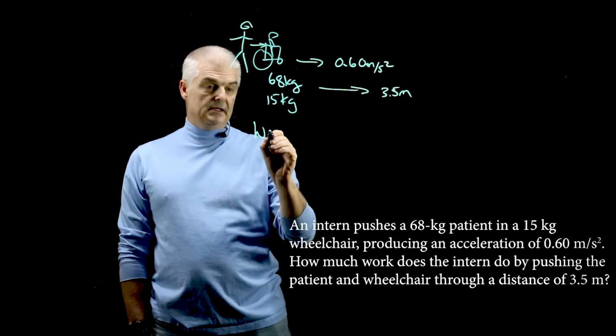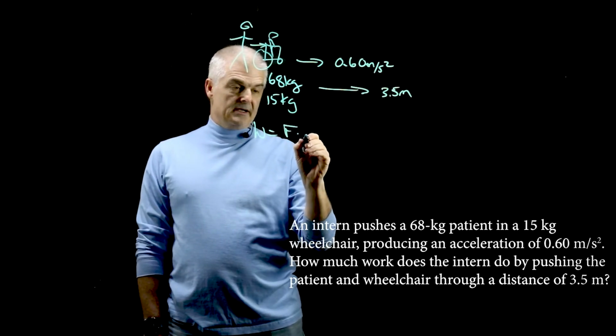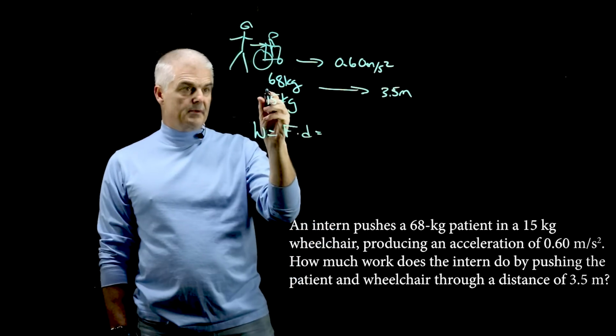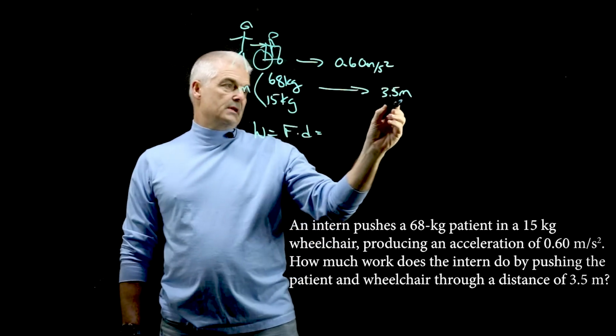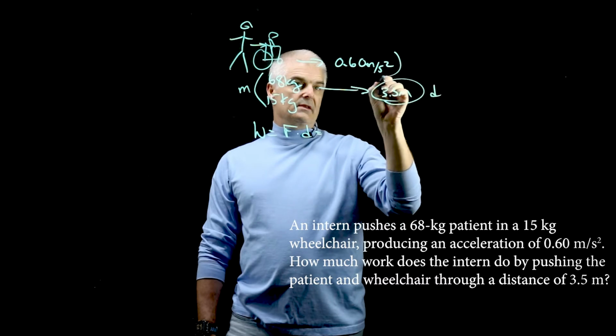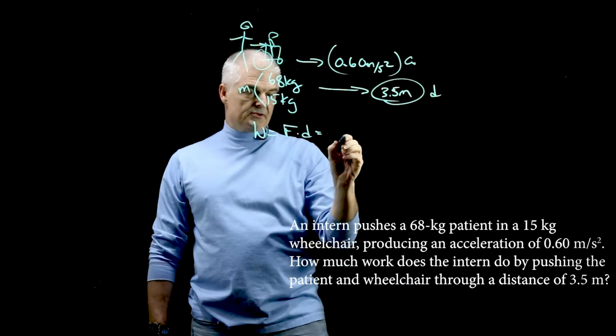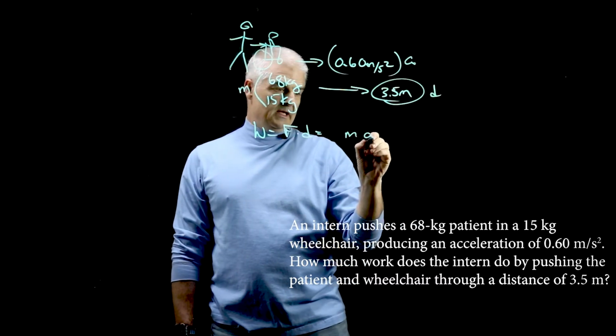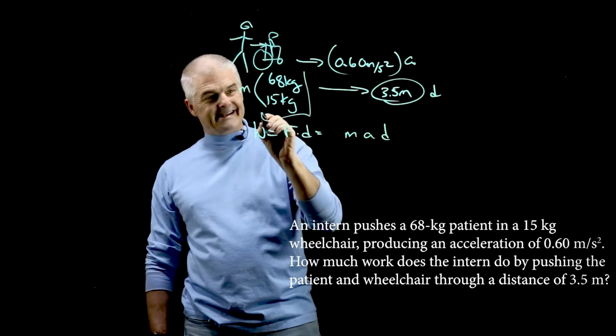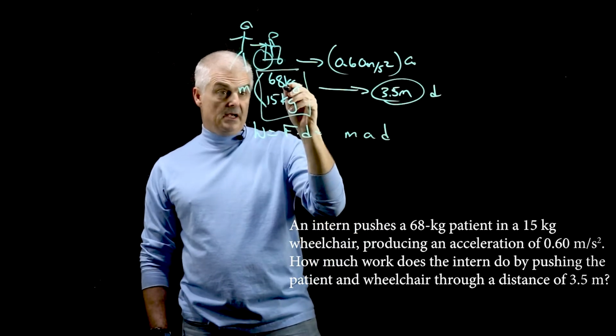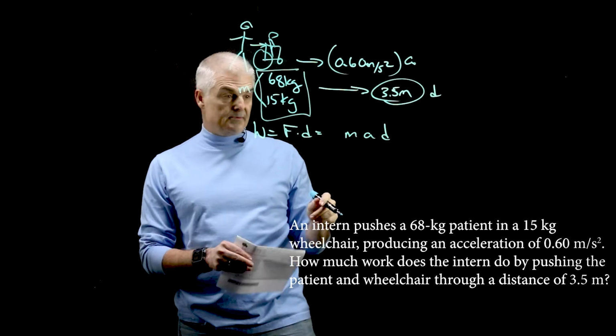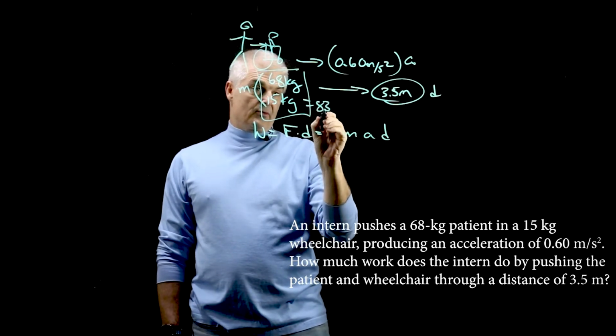So work is equal to force times distance. But now what do we know? This is a mass, this is an acceleration, and this is a distance. So we can also say this is equal to MAD. As a note, we need to add the masses together. So 68 and 15 comes out to 83 kilograms.